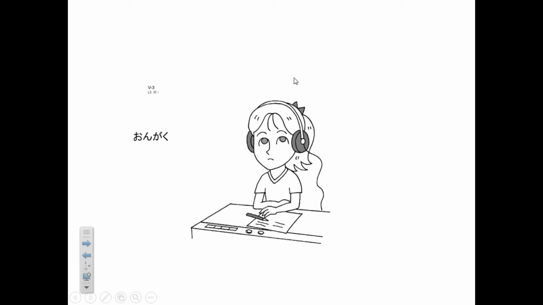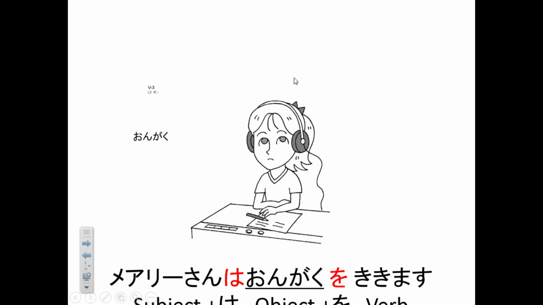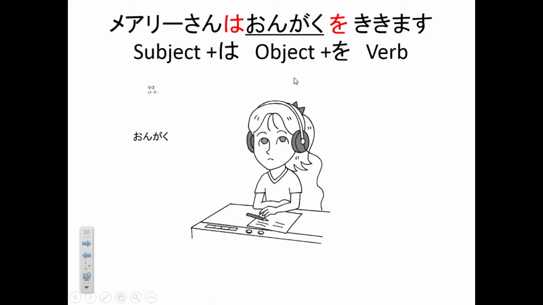For example, you want to add an object like 音楽, music, to this verb, and then you want to say, I listen to music. It becomes メアリーさんは音楽を聴きます。You know, 聞く becomes 聞きます in a formal sentence. And then you remember how to start the sentence with subject and は. So for this sentence, メアリーさん is the subject. So you put は after メアリーさん。メアリーさんは.